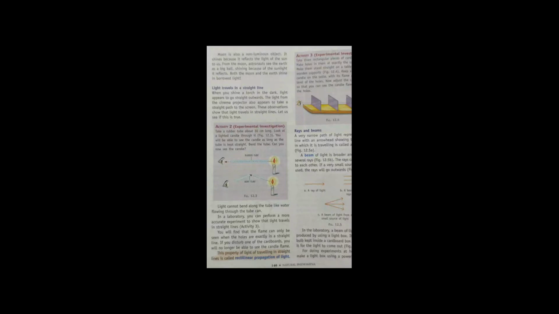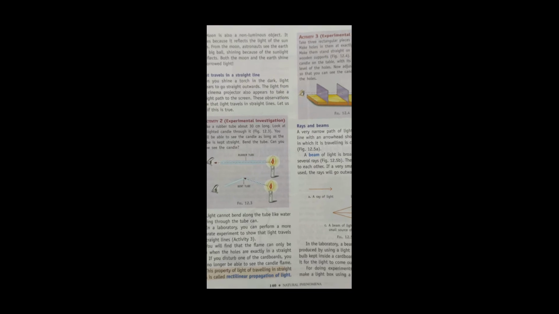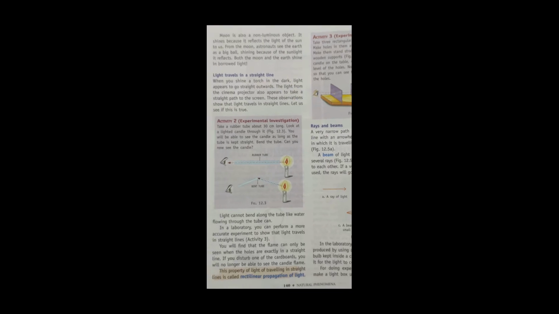Light travels in a straight line. This is a property of light. Light always travels in a straight line. When you shine a torch in the dark, light appears to go straight outwards. The light from the cinema projector also appears to take a straight path to the screen. These observations show that light travels in a straight line.